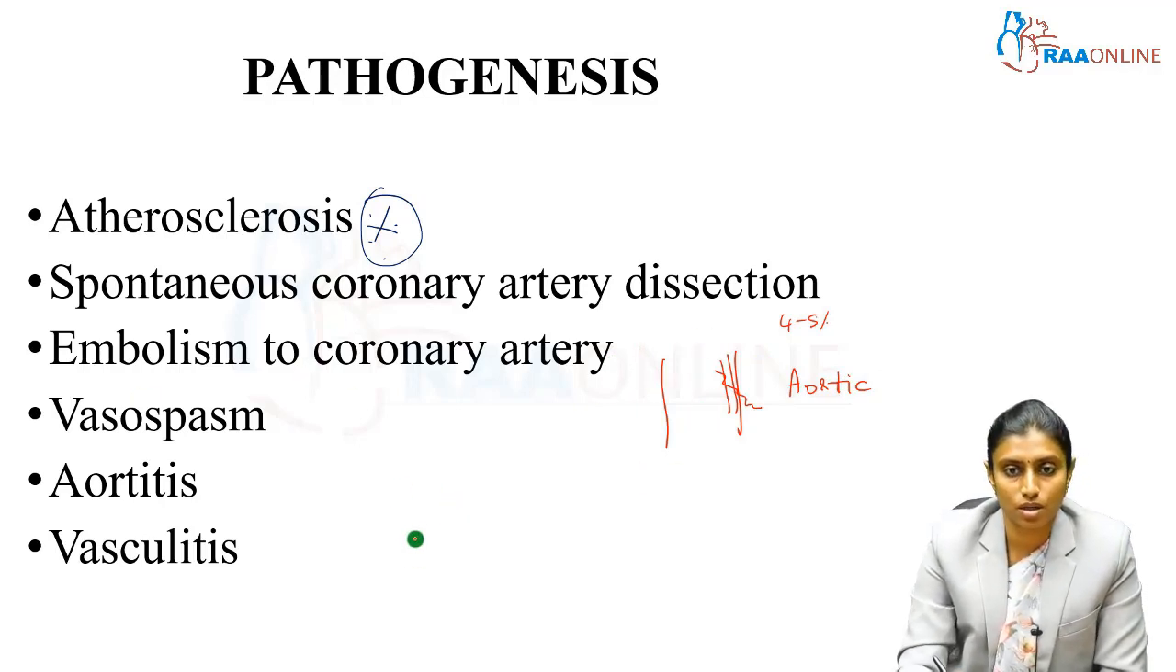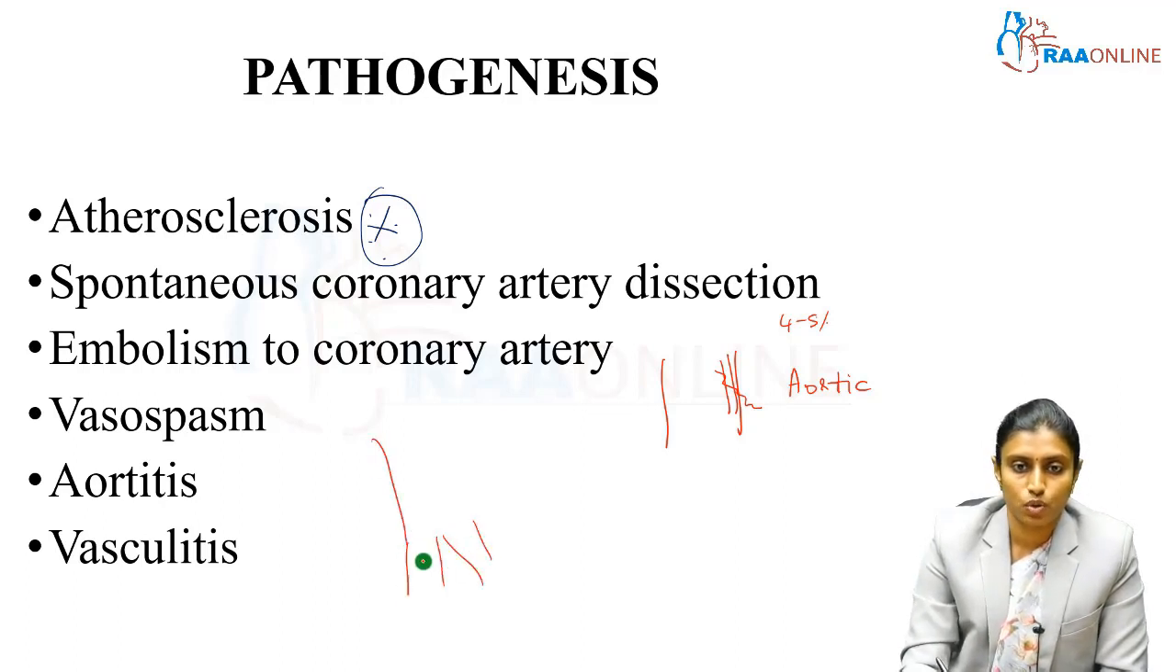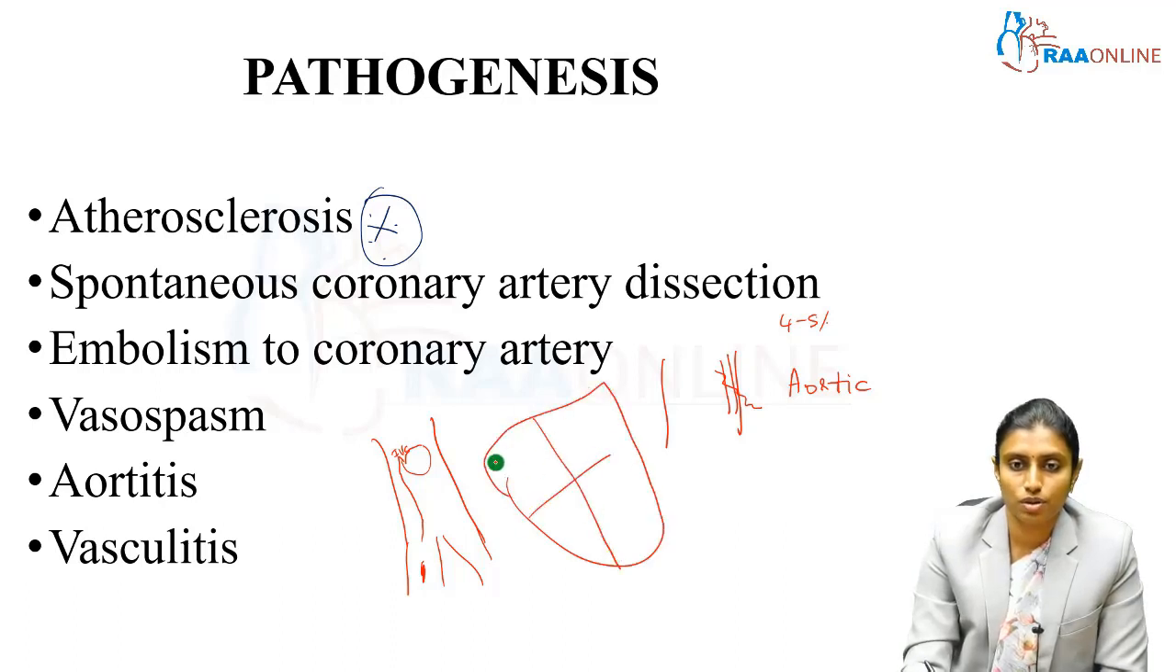Embolism to the coronary artery. Suppose the patient has a deep vein thrombosis in the lower limb. This is going to travel through the veins to the IVC and then to the heart. But normally, if it goes to the heart through the IVC, it is going to go into the right atrium, and it can go into the right ventricle. From there it has to go to the lung.